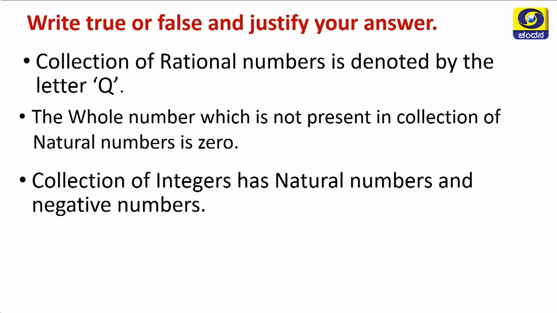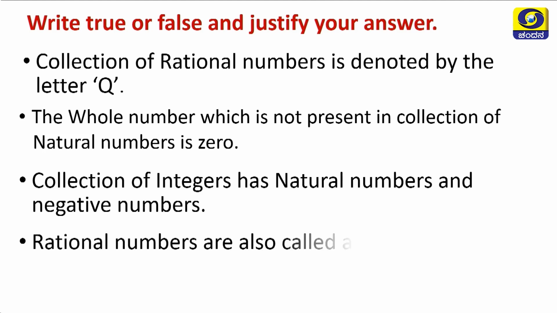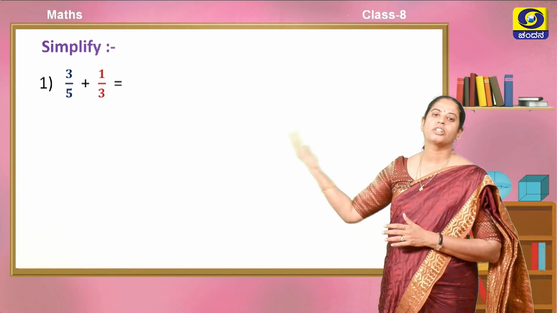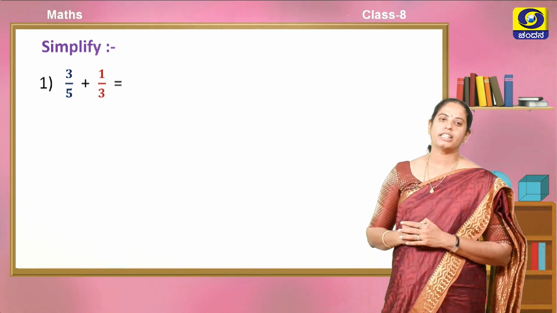The collection of integers is natural numbers and negative numbers. Is this statement true or false? You have to justify your answer. If you say true, why is it true? If you say false, why is it false? You have to justify. Rational numbers are also called ratios. One more question I am giving you, that is simplify.